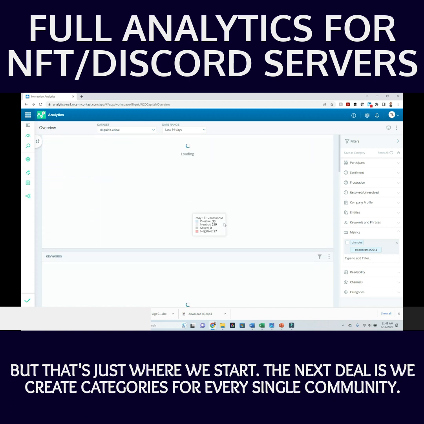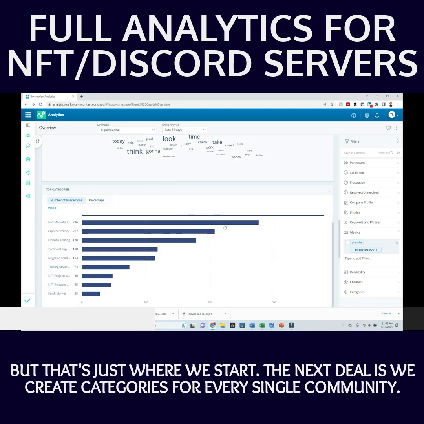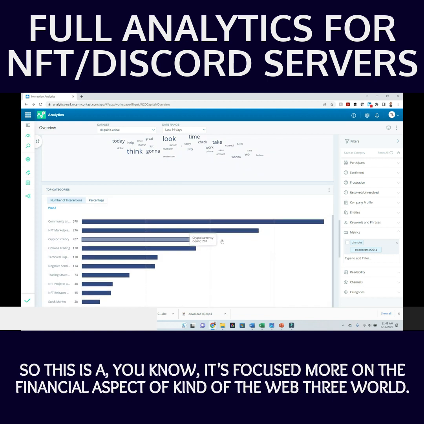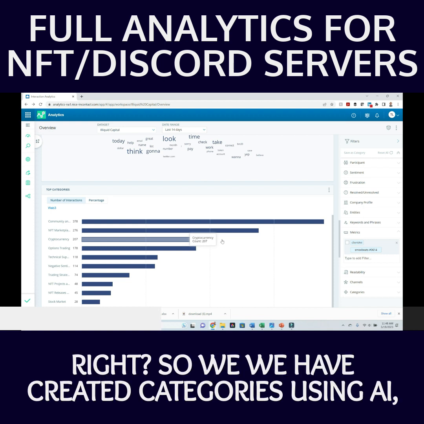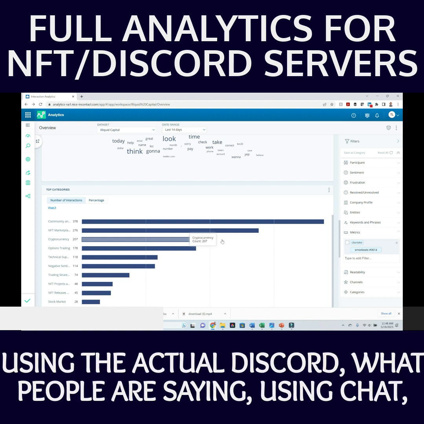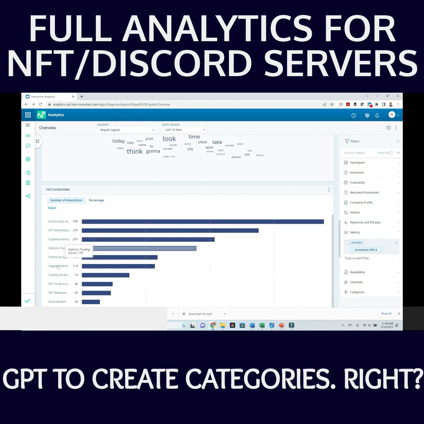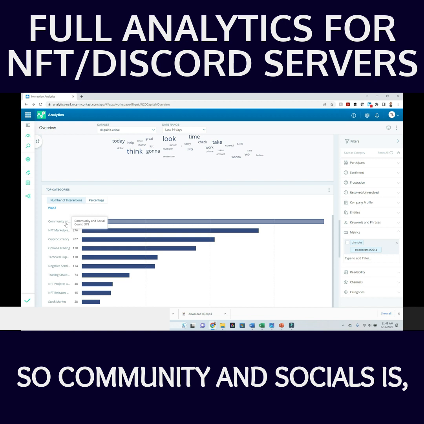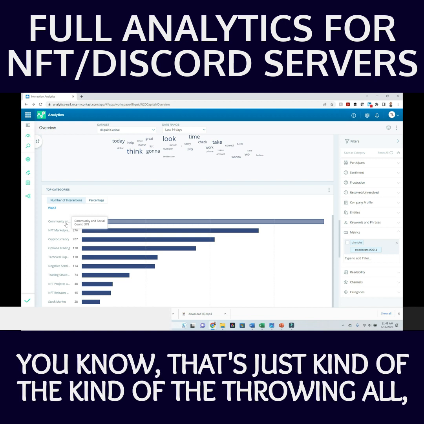The next deal is we create categories for every single community. This one is focused more on the financial aspect of the Web3 world, right? So we have created categories using AI, using the actual Discord, what people are saying, using ChatGPT to create categories. So community and socials is just the throw-it-all category.